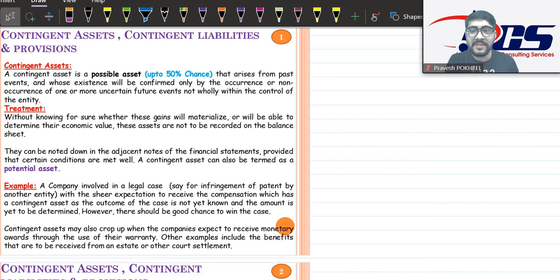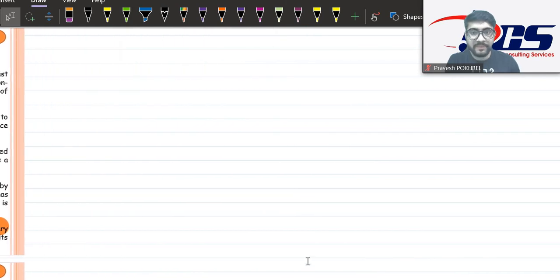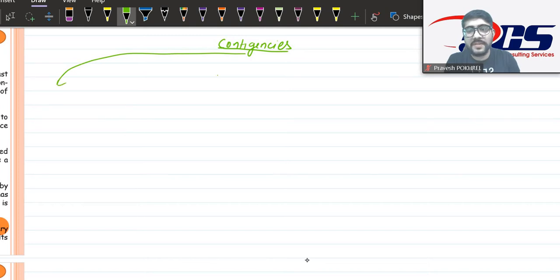Okay, so let's start with contingent assets and contingent liability together. I'll just try to prepare some charts here. Contingencies. So we have two types of contingencies, right?